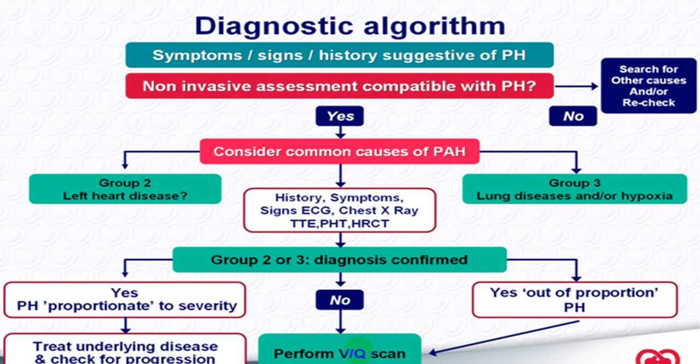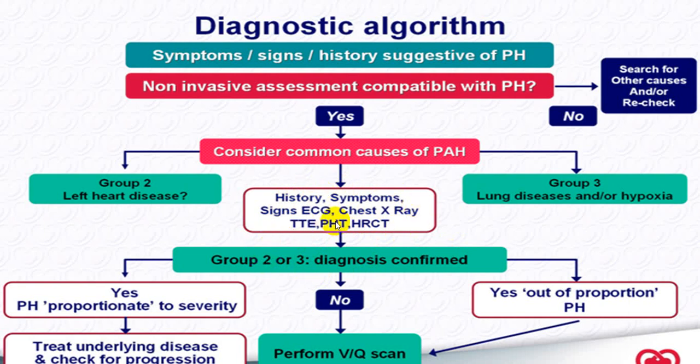embolism, etc. While group 2, which is venous, where you will do more of ECG, chest X-ray, echocardiography, transthoracic echo, or we call transesophageal echo, etc. And if you want to identify group 3, ECG may not be helpful, but echo will be helpful to rule out other conditions, that is group 2 conditions.